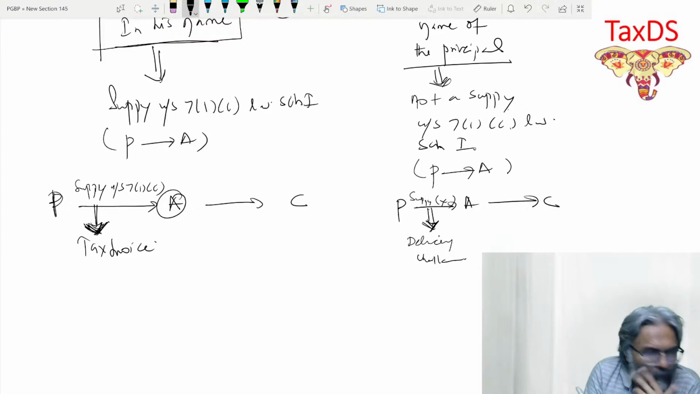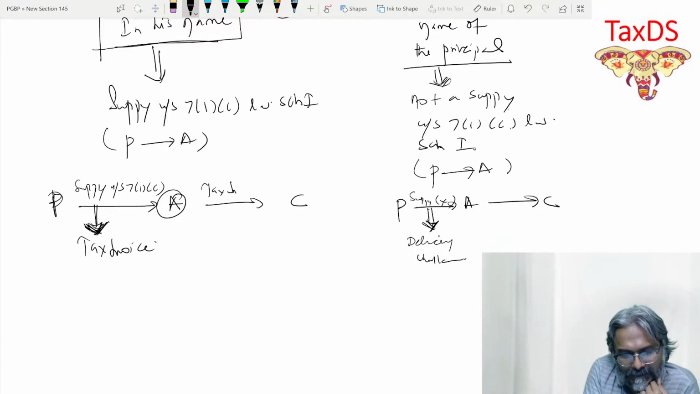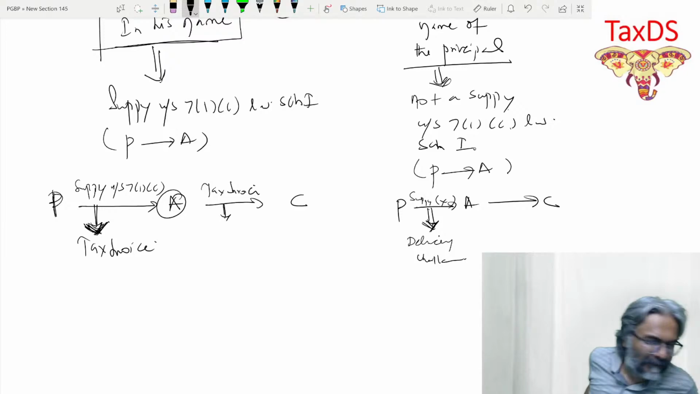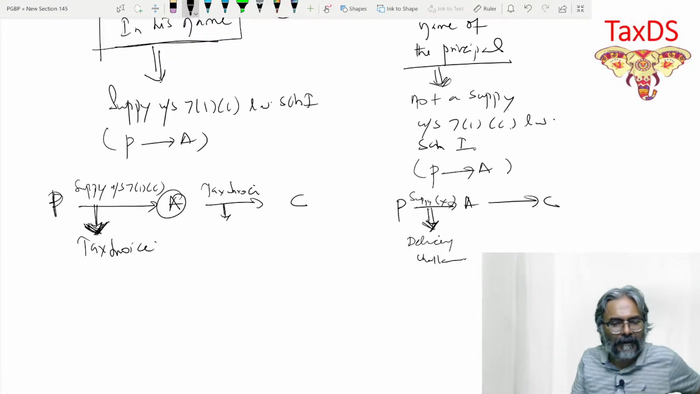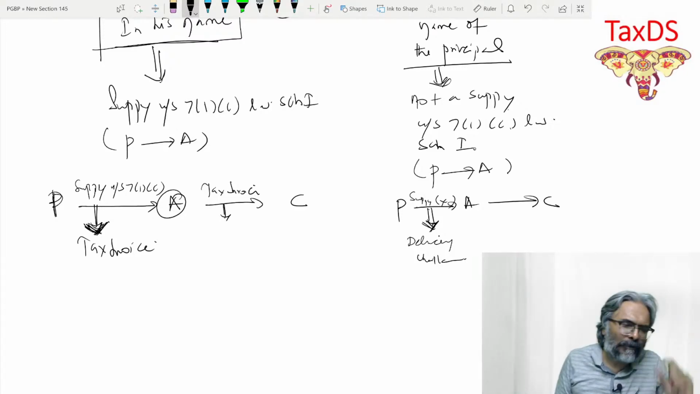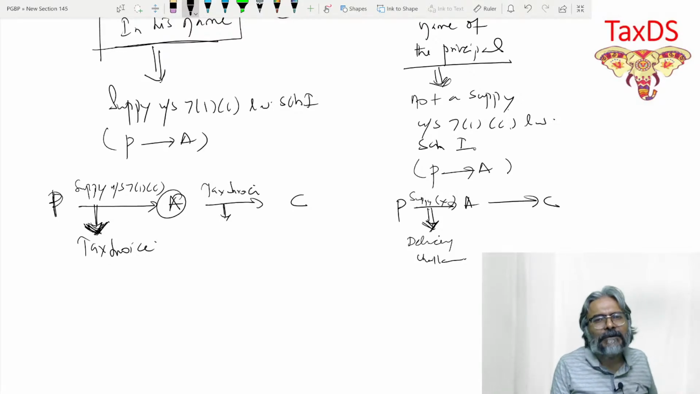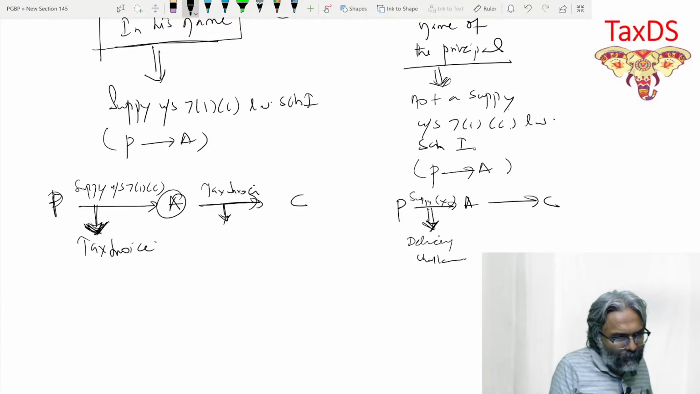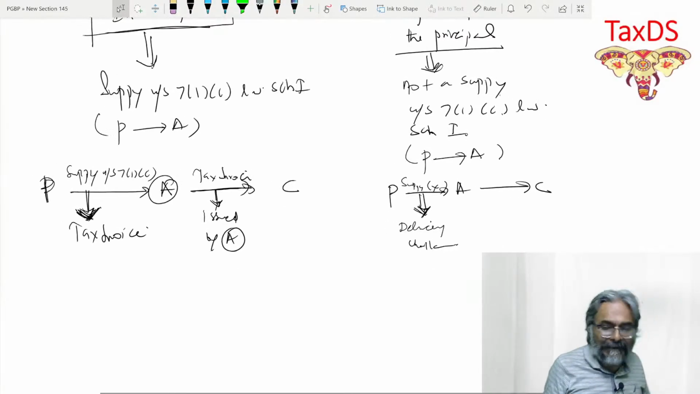From the agent to the customer, obviously, it has to be a tax invoice. And this supply would be a supply under 7(1)(a) because this would be for consideration. Isn't it? Tell me, who will issue the tax invoice in this case? Whether the tax invoice will be issued by the principal or by the agent? By the agent. Indeed. That exactly is the point, students.